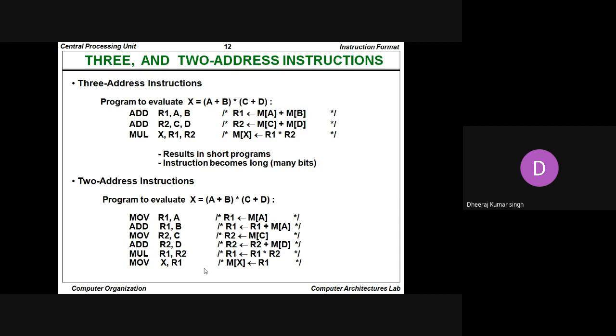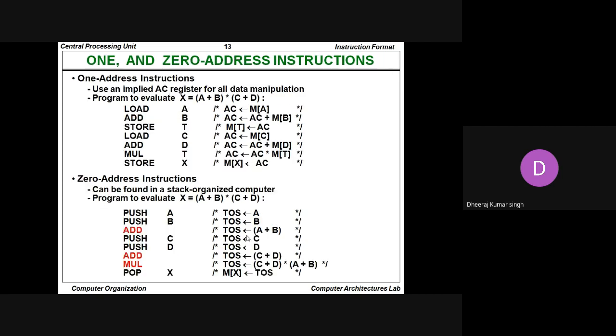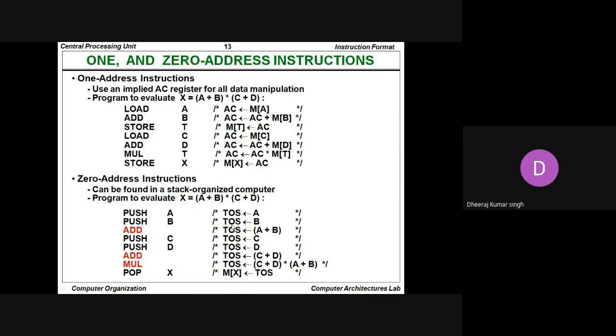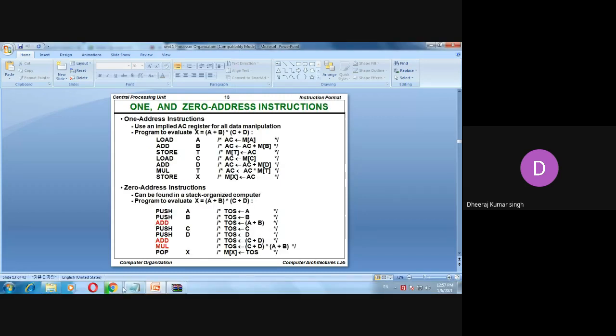So this is basically processor organization. In the next lecture we can solve the numerical. I am stopping the lecture here. If anyone has any questions, you can ask me.